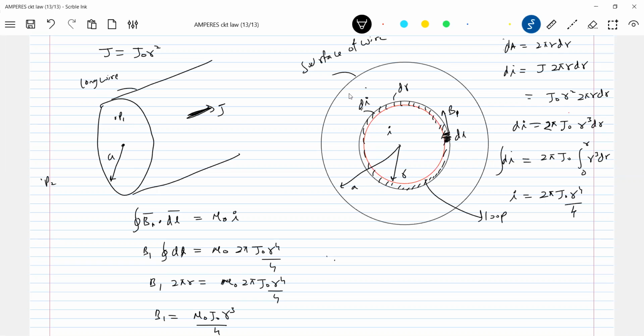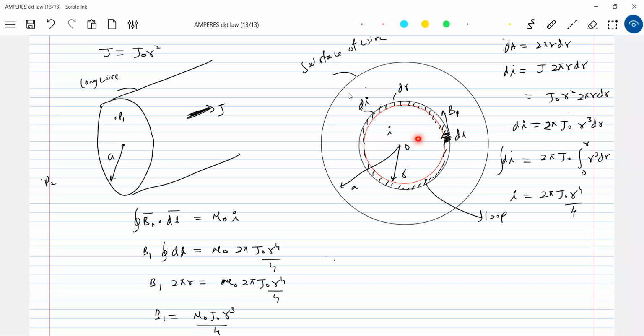Yes, it will be varying. At the axis, how much will it be? Exactly, at the axis it will be 0. As you move away from the axis, the field strength will increase and it will be concentric circles. Current will be perpendicular to that particular thing. So we have one vector relationship.